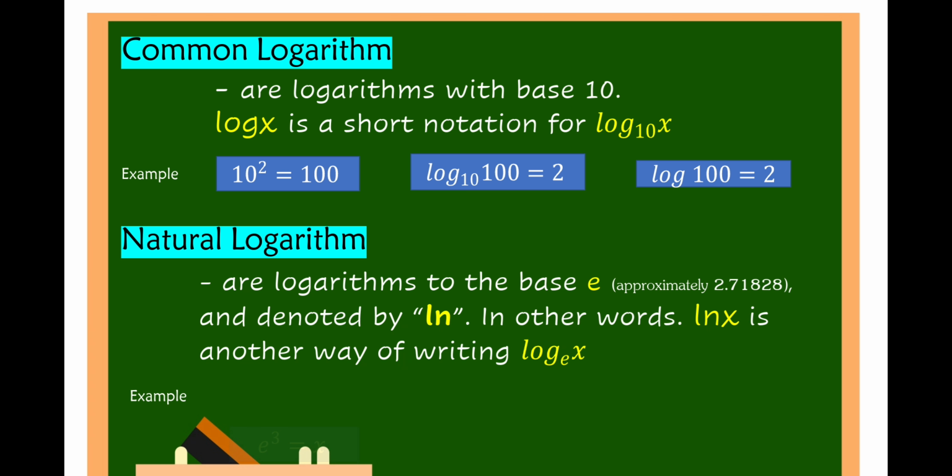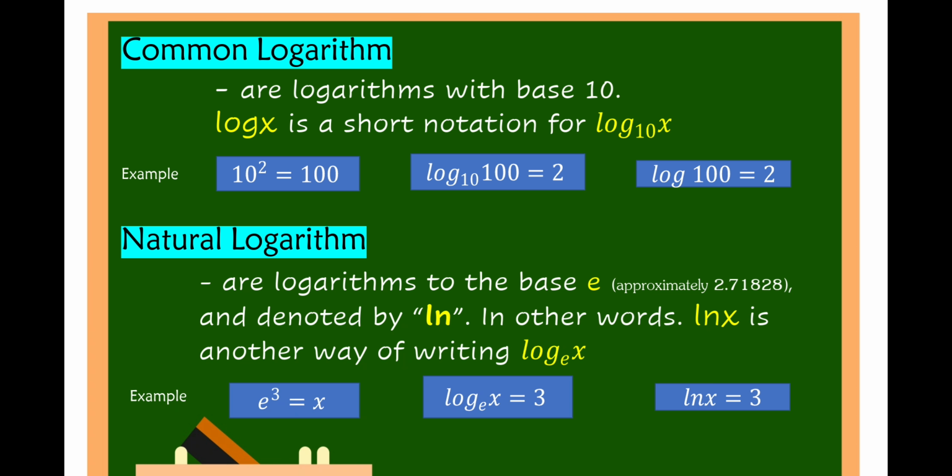For example, e cubed is equal to x. Writing that into logarithm, that is log of x to the base of e is equal to 3. So another way of writing this is log to the base of e is a natural logarithm. So we have the natural logarithm of x is equal to 3.